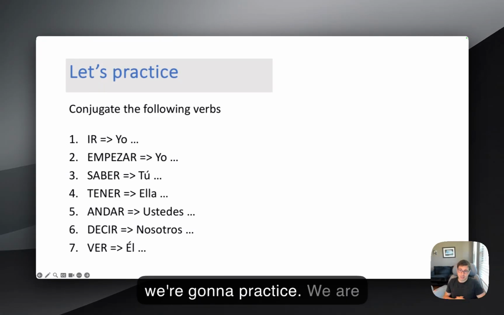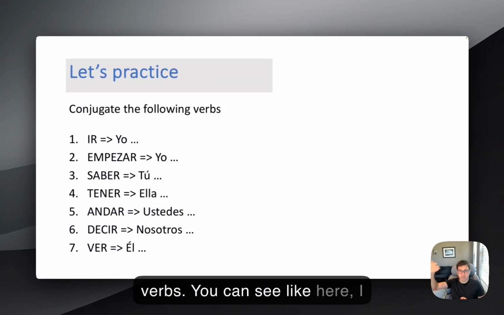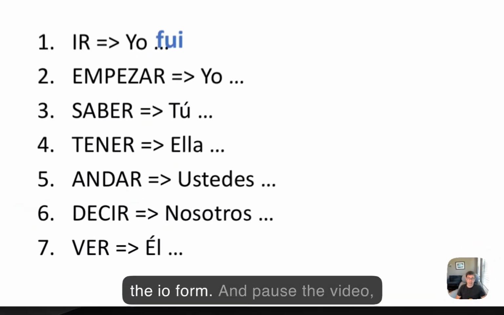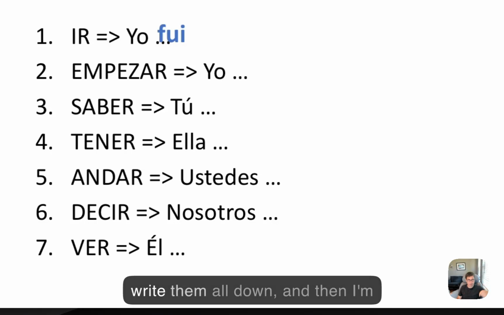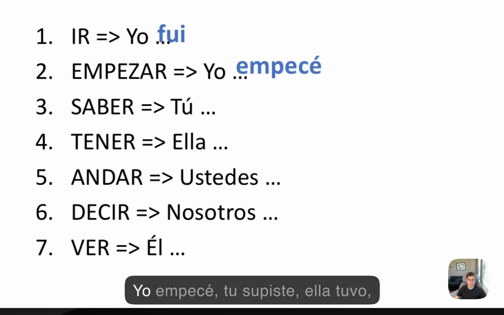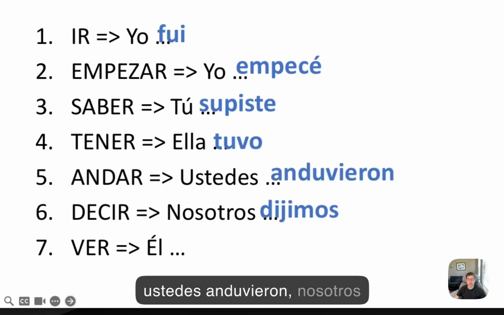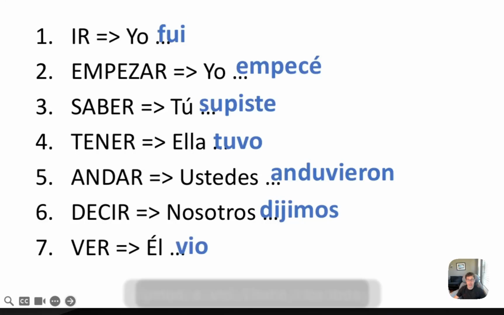And now we're gonna practice. You're gonna conjugate the following verbs. You can see ir, I want the yo form. Empezar, I want the yo form. Pause the video, write them all down, and then I'm gonna give you all the answers. Yo empecé, tú supiste, ella tuvo, ustedes anduvieron, nosotros dijimos, él vio.